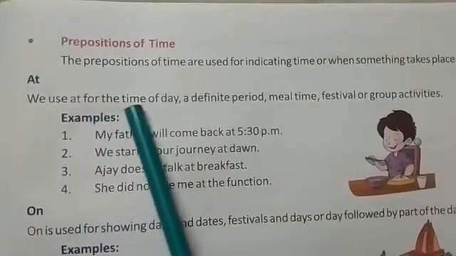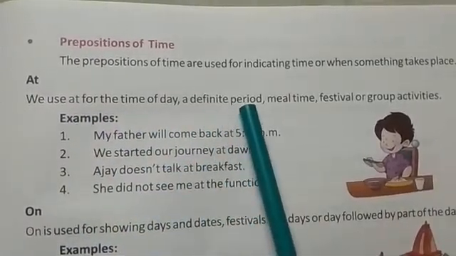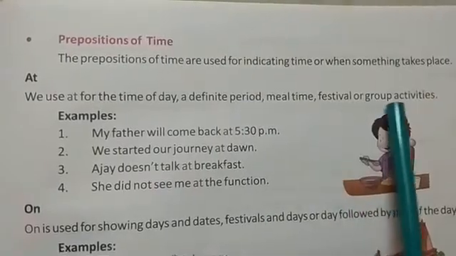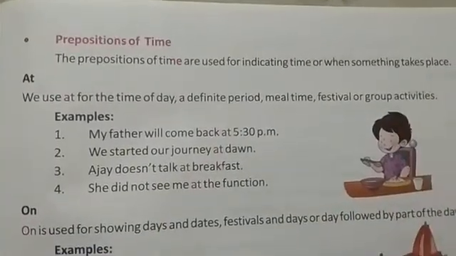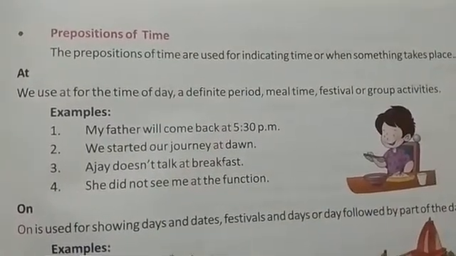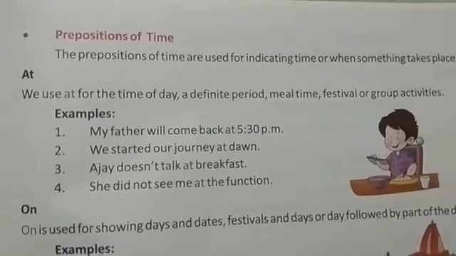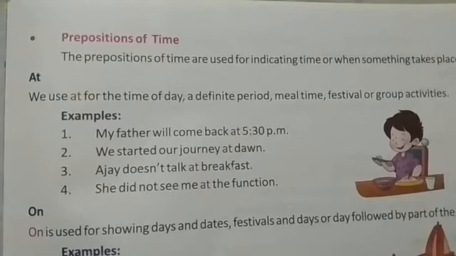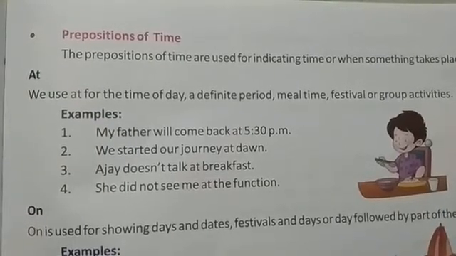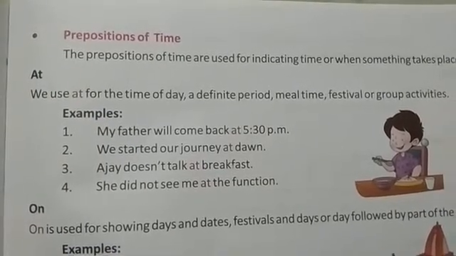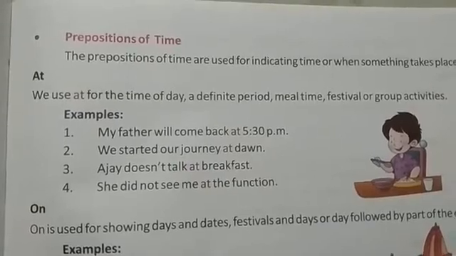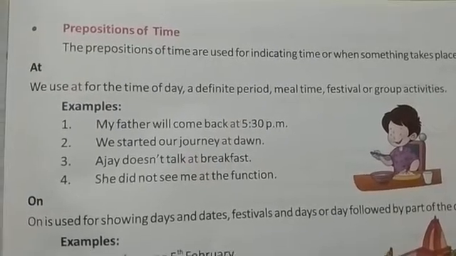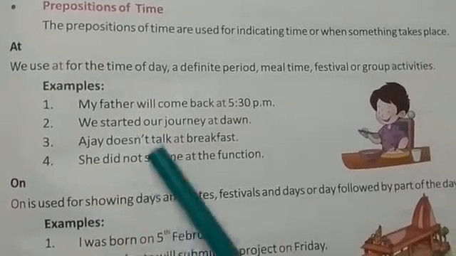We use at for a time of day, a definite period, meal time, festival or group activities. We will use the preposition at with such sentences.